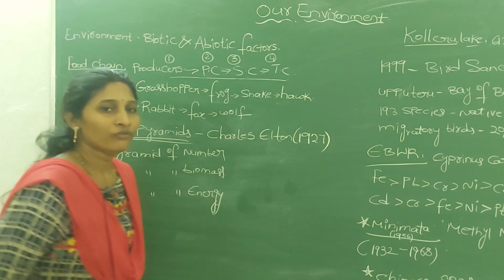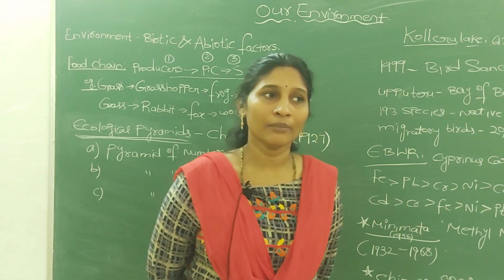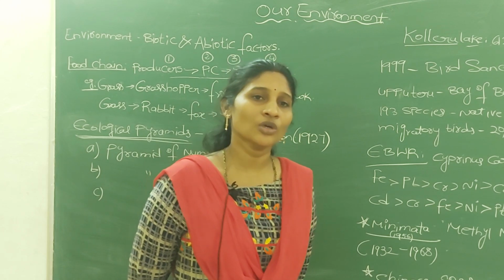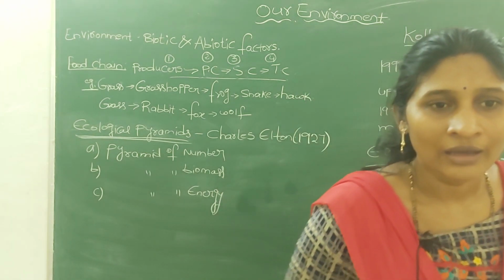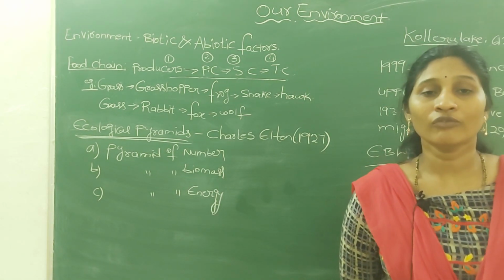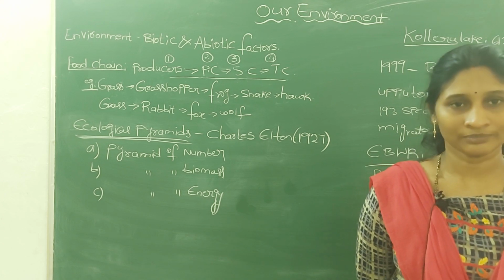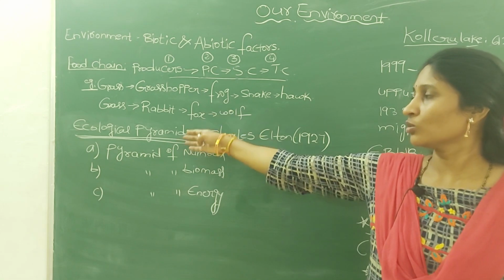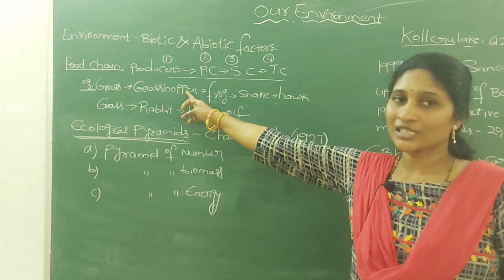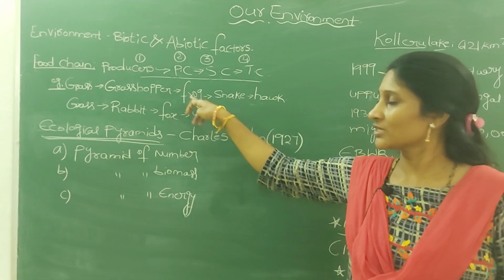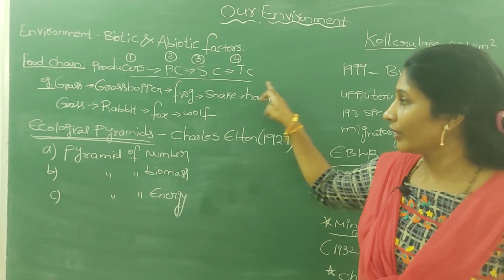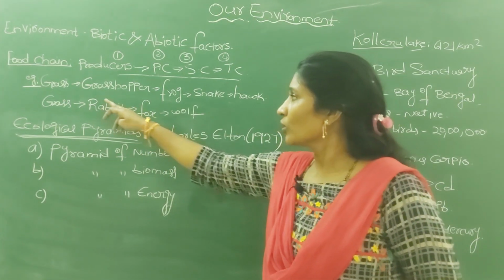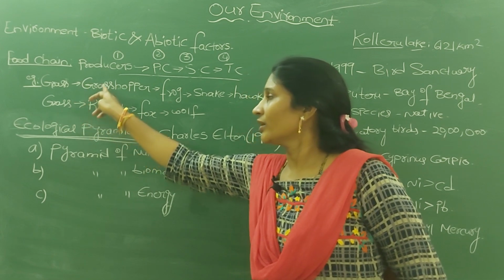A food chain is actually a simple one, but in the ecosystem or environment there are many organisms, so one organism may not be food for just one particular organism, it may be food for many other organisms. For example, in these two examples, in one, grass is eaten by the grasshopper and the grasshopper is eaten by the frog, but at the same time grass is eaten by the rabbit, and the rabbit is eaten by the fox. So here grass is food for two different organisms.